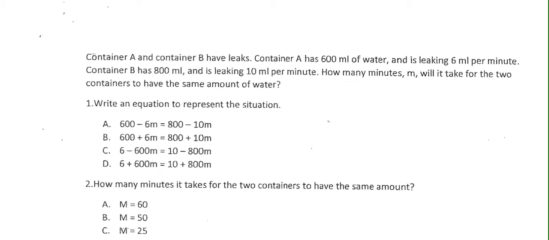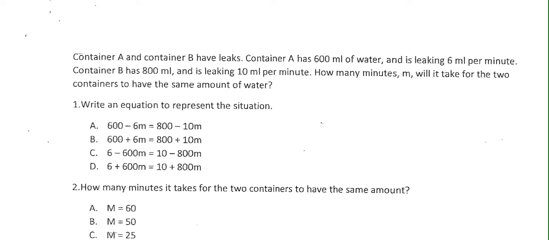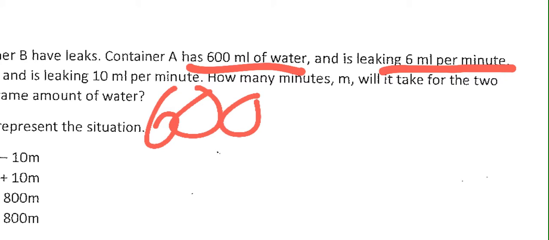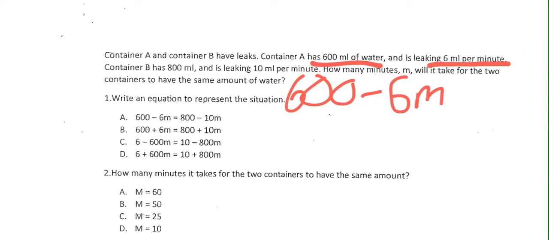These are the ones that start getting a little bit tougher. Container A and container B have leaks. We're going to start losing stuff. Container A has 600 mils of water, so I'm going to go ahead and mark that part, and is leaking 6 mils per minute. I'm going to go ahead and write that part out, because that shouldn't be too difficult. 600 is what we start with, so it doesn't keep happening, and we are leaking 6 mils per minute. So I'm just going to call that M for right now. In fact, actually, yep, it's going to be M anyways.